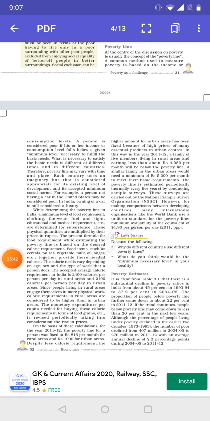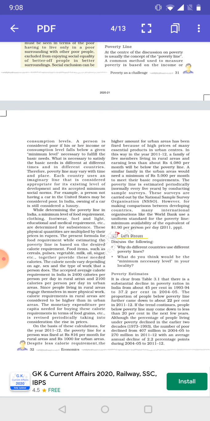So according to the above data, we could calculate that a family of 5 members living in a rural area in some village, if they earn less than about 4080 rupees per month, will be considered below the poverty line.